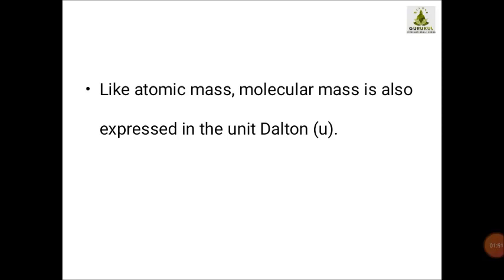So you have to go through the textbook and read the lesson, watch the video, so your concept will be more clear. So now I hope you are very well aware with the term atomic mass. As we represent atomic mass in the Dalton unit, in the same way we represent molecular mass also in Dalton unit.